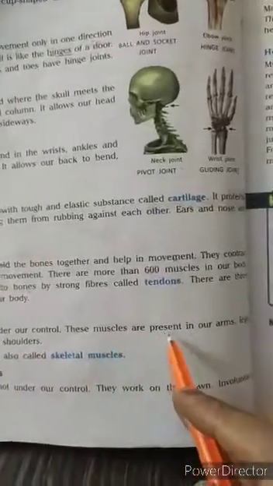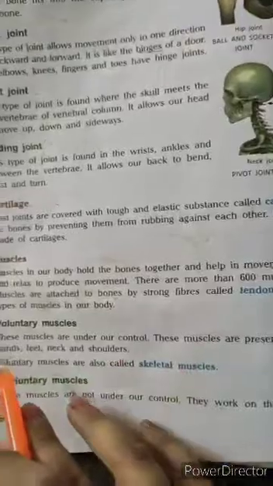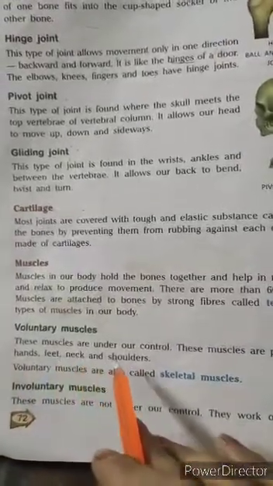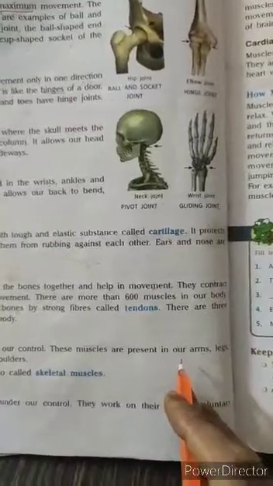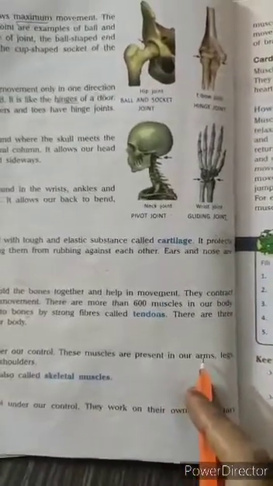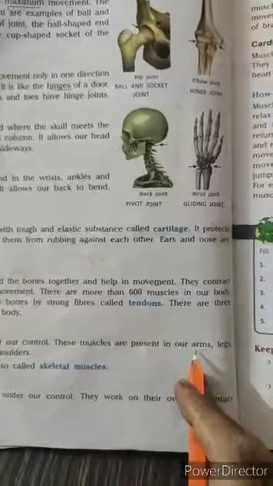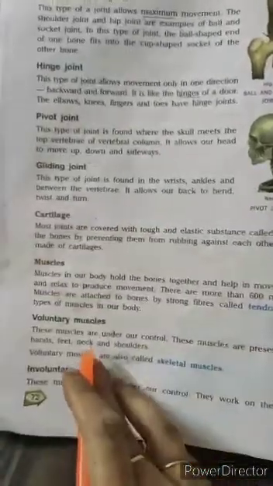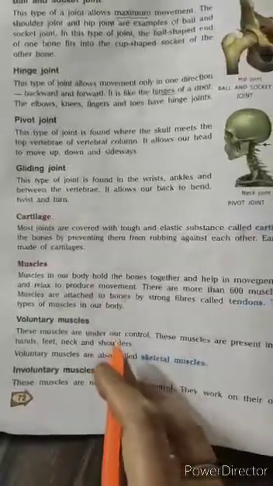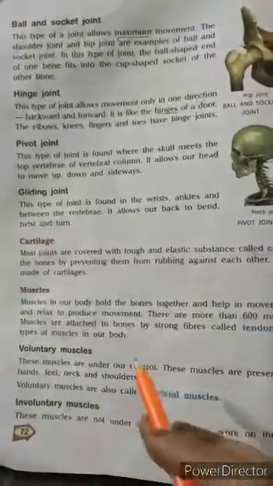These muscles are present in our arms, legs, hands, feet, neck and shoulders. Students, whenever you feel itching at any place on your body, you move your arm to that place. Whenever you need to walk, you move your legs. Means these muscles work according to your choice. These muscles follow your orders.